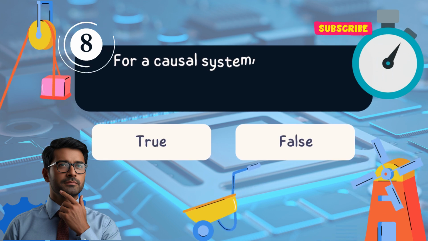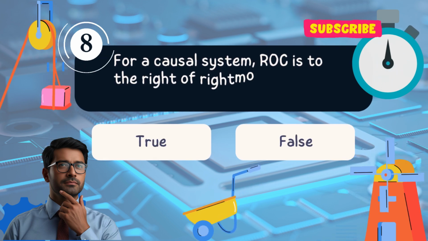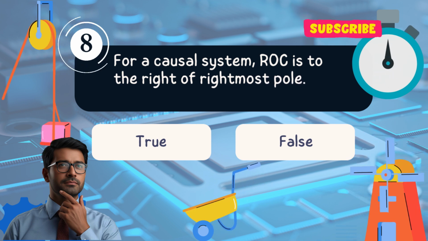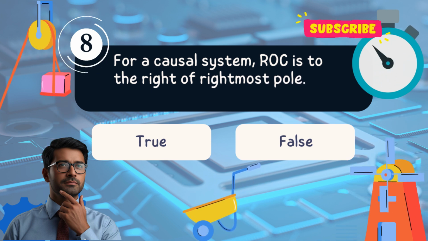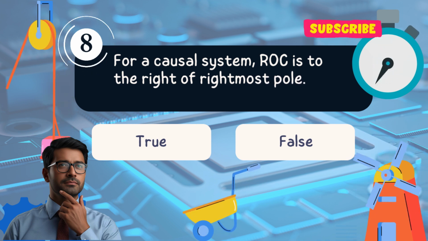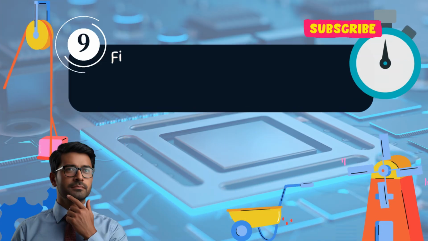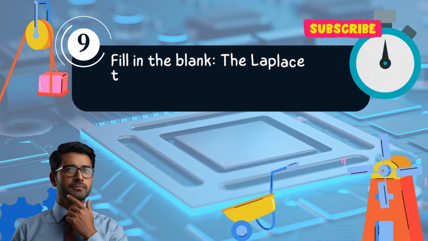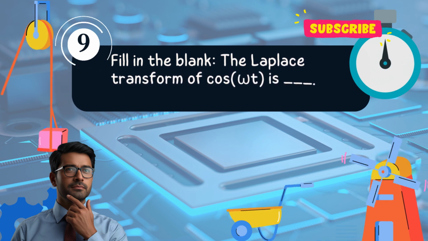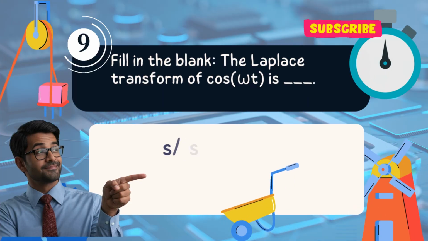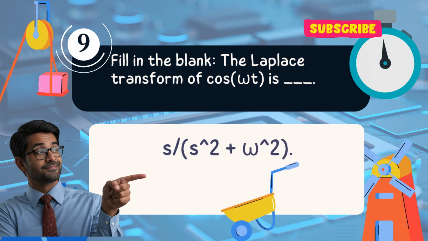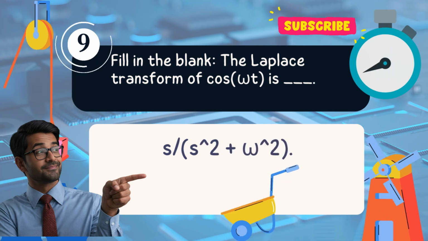Question 8. For a causal system, the region of convergence lies to the right of the rightmost pole. a. True. b. False. Answer: a. True. Question 9. Fill in the blank. The Laplace transform of cosine omega t is dash. Answer: s divided by s squared plus omega squared.